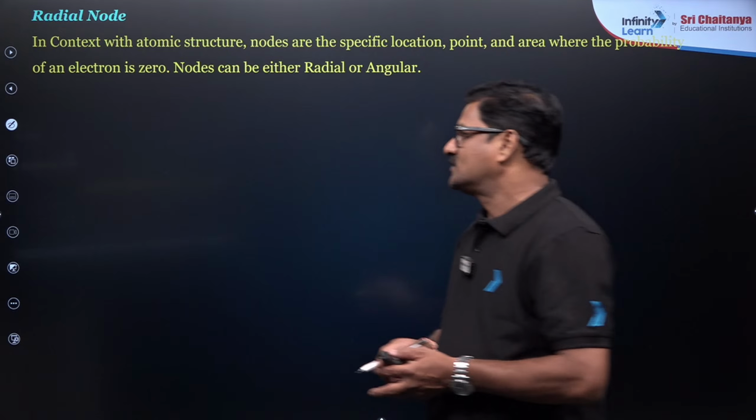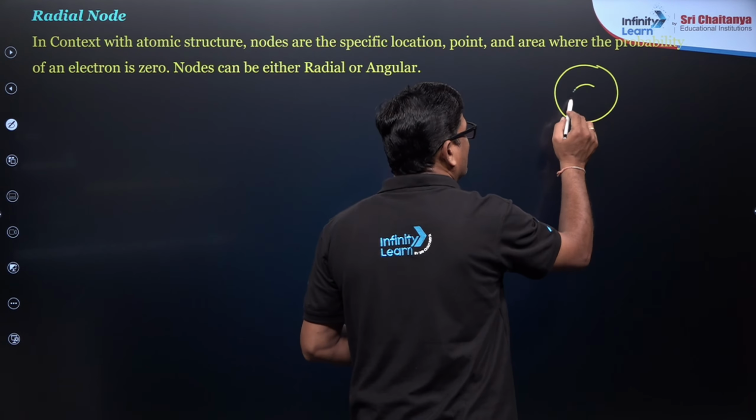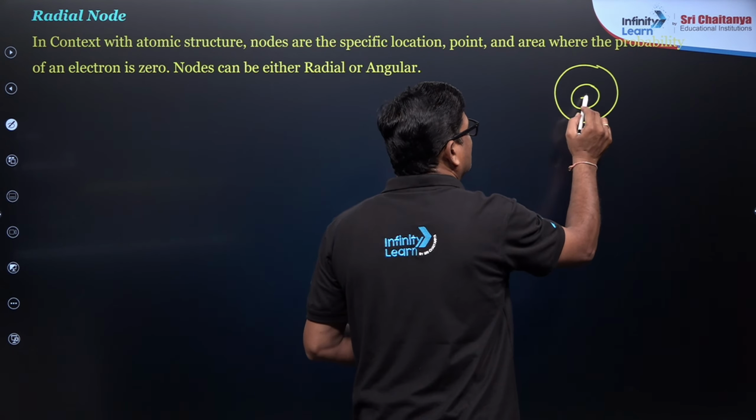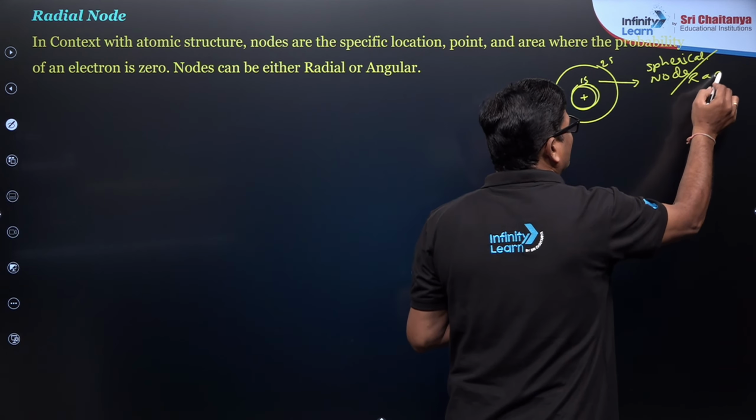So what is a radial node? Let us say this is the 1s orbital and this is the 2s orbital. The gap between the 1s sphere and the 2s sphere is called a node. And that node is spherical in shape, so it is called a spherical node. The sphere has a radius, so it is also called a radial node. Simple.